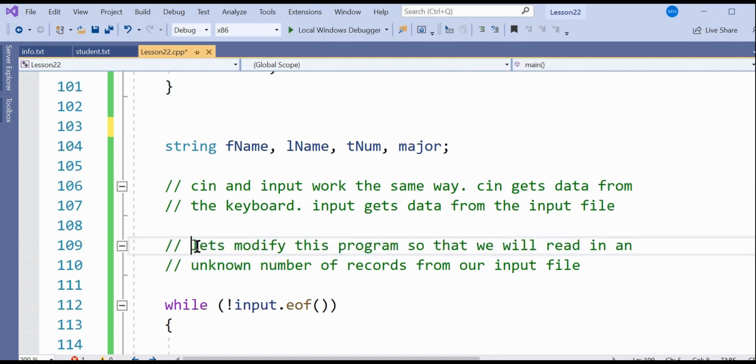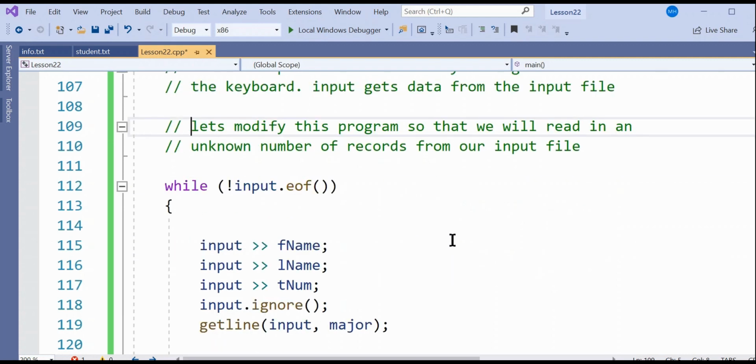Let's modify this program so that we will read in an unknown number of records from our input file. So here we go: while not input into file. That lets us have any number of records. We can just loop until it gets to the end of the file. We're going to input from the file their first name, their last name, their T number.